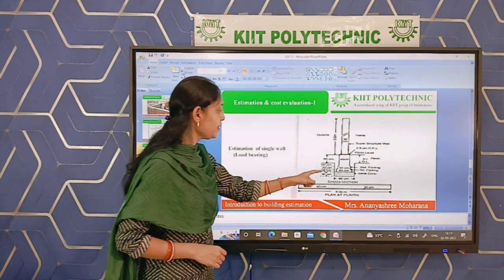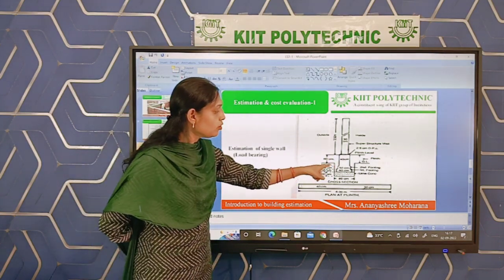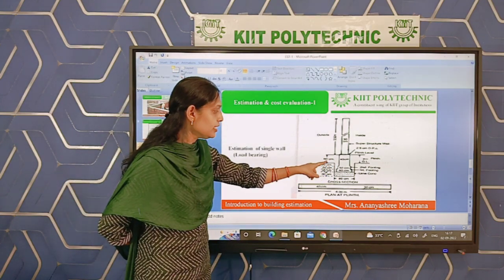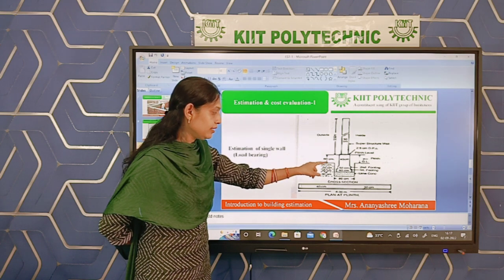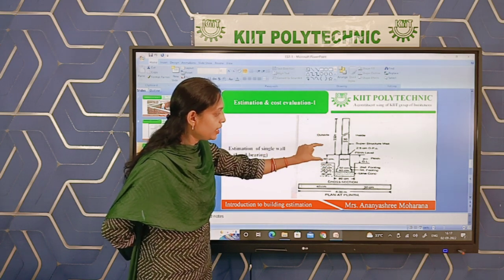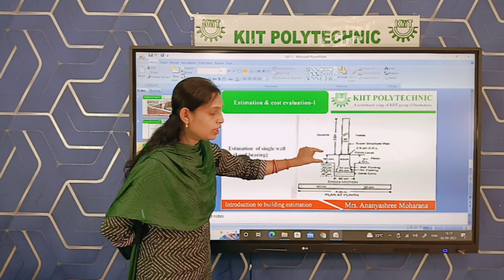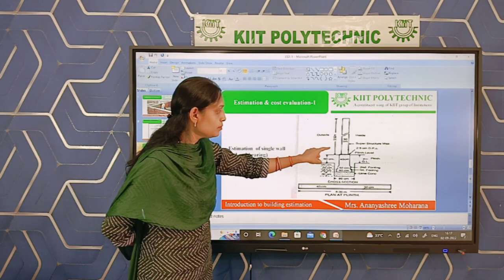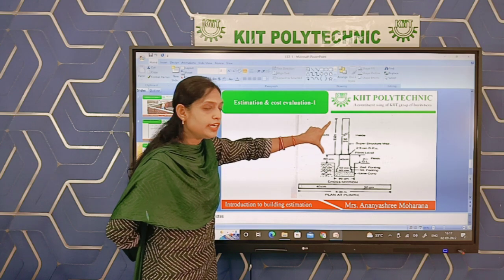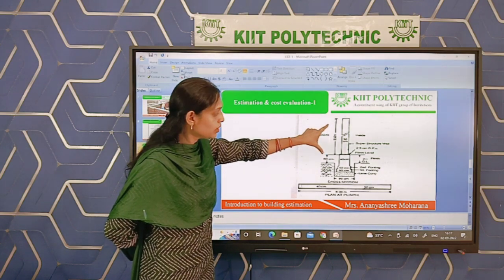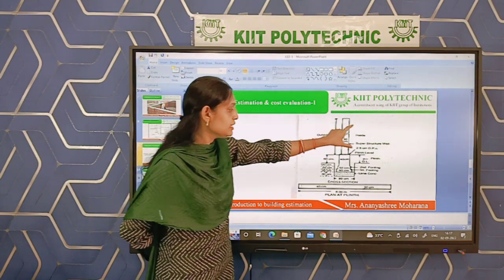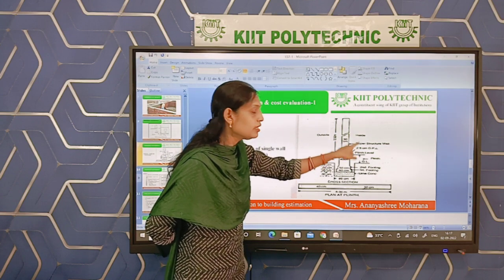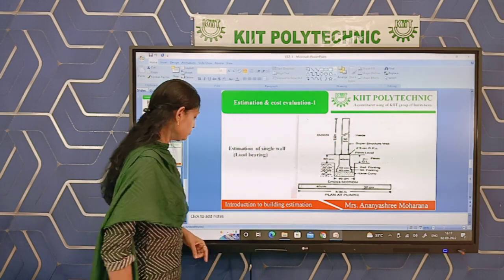So in the outside part you have to add below ground level 10 centimeter, that is 60 plus 10, that is 70. 3.5 plus 70 centimeter you have to add, that means 0.1 plus 0.6 plus 3.5. This total height we have to consider for the plastering in the outside part, but in the inside part only 3.5 meter.